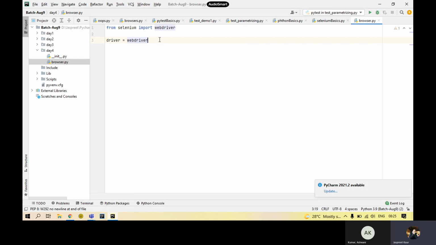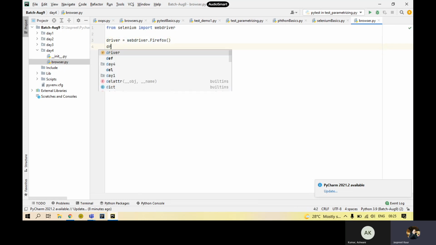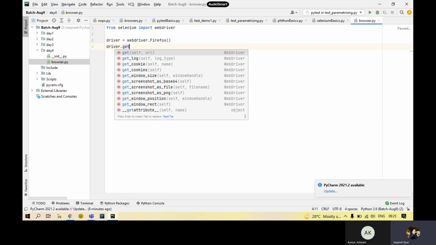So Selenium dot, let's say I want to open the Firefox browser. On this Firefox browser, let's say I want to get to the official website of Selenium itself. So I'll use the reference I have made for this object, and I'll say driver dot get.